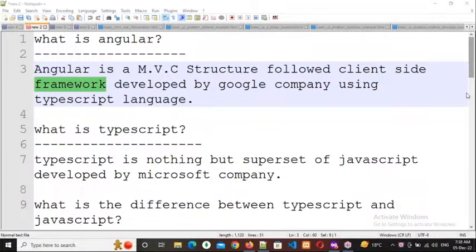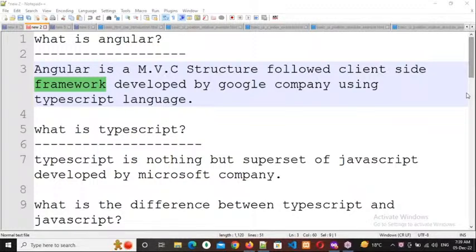But every framework, if it is released, should follow some standards. Since that framework is following the standards, your application also will be in standards. By using core language, we can develop your application to standard, or else cheap standards also we can develop. But with a framework, it must be with standards only. We need to maintain proper structure only. So that is also one of the reasons to develop applications by using frameworks nowadays.